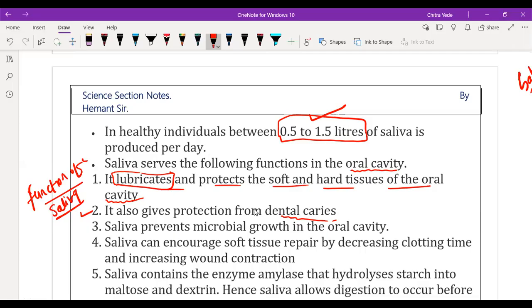That acid is neutralized with the help of saliva. So we can say saliva also protects against dental caries.